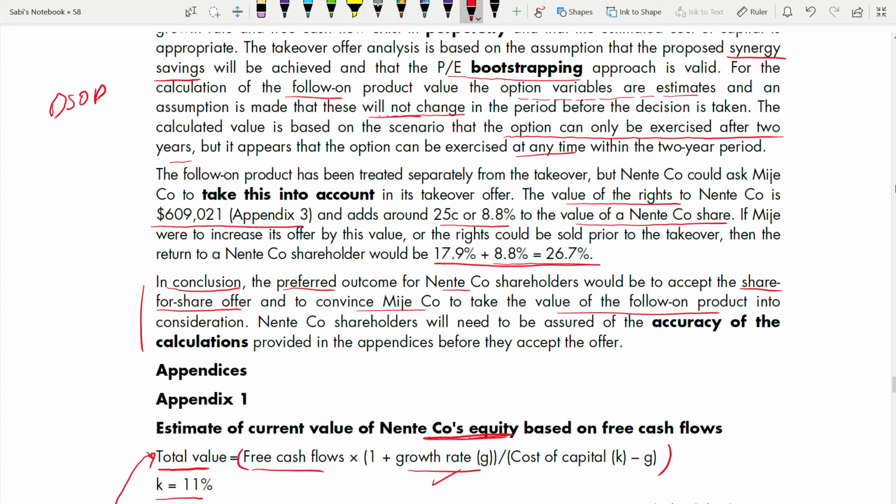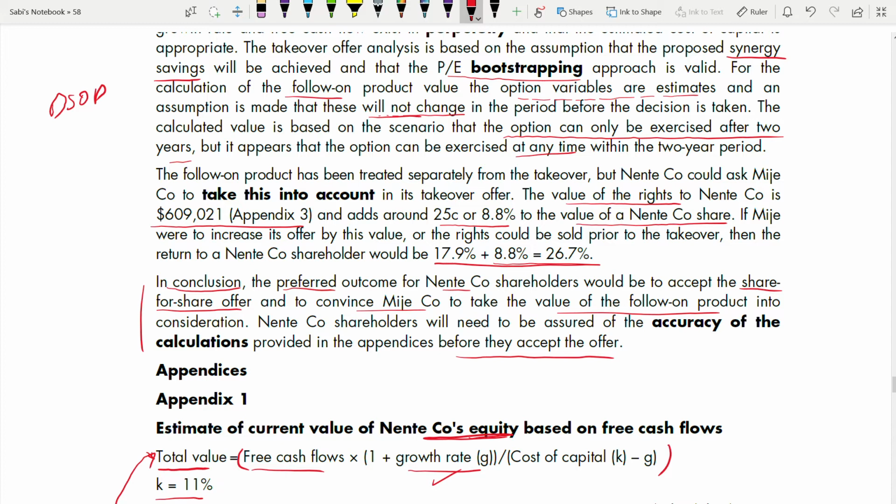So Nente company shareholders will need to be assured of the accuracy of the, it's in bold. I'm not underlining it. You understood the importance of it. They will need to be assured of the accuracy of the calculations provided in the appendices before they accept the offer. You always have to talk about your assumptions in the calculations, conclusions. That they have to take these assumptions into account, and they have to see whether they are accurate or not, and then take a final decision. This is how you should end your conclusion.